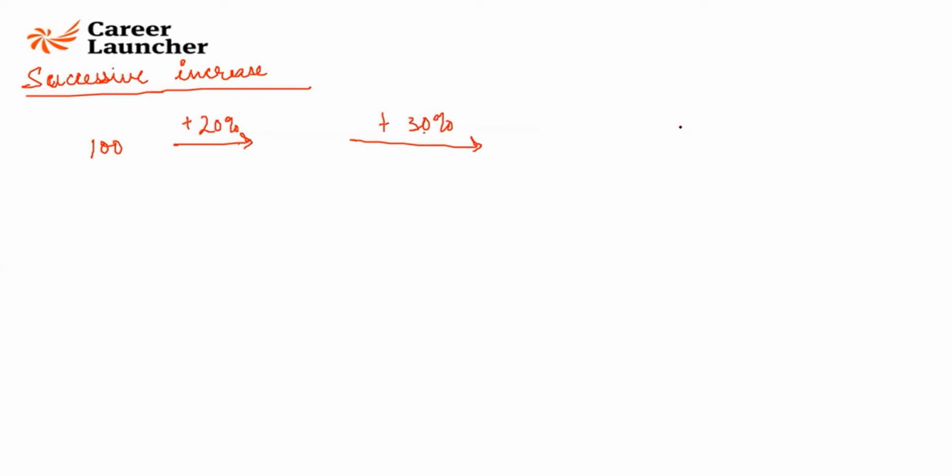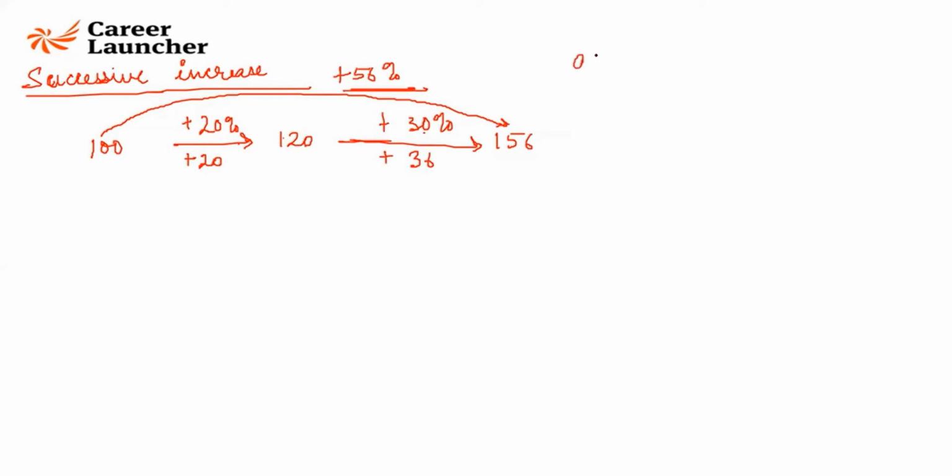56%? You guys are good, yeah. You get 50 up. So when 100 is increased by 20%, there will be an absolute increase of 20. So it will become 120. Now this 120 will increase by 30%. So there will be an absolute increase of 3 into 12, 36. So 120 plus 36 will lead you to 156. So what was initially 100 finally became 156. So you can see there is a 56% increase, right?